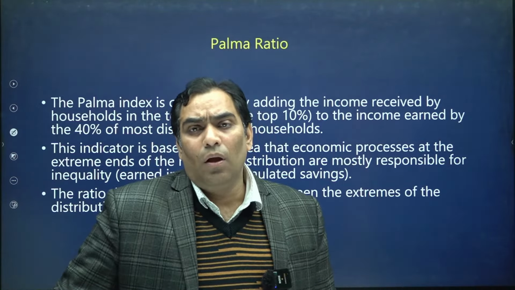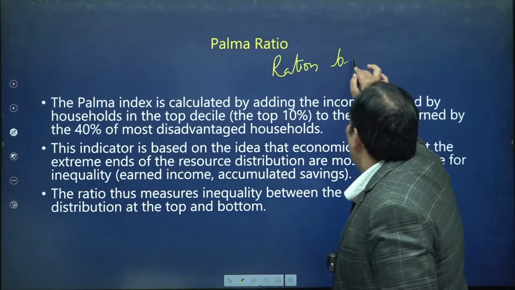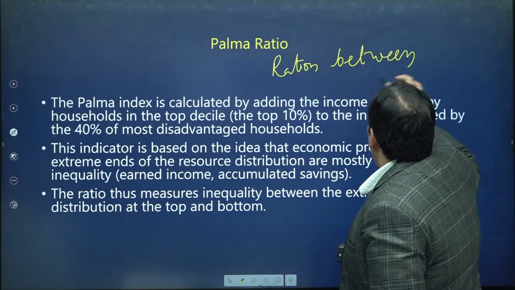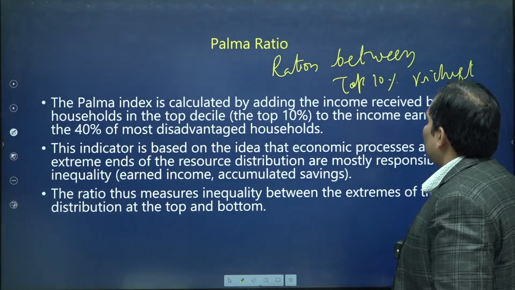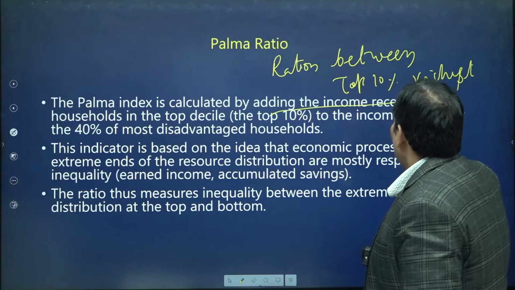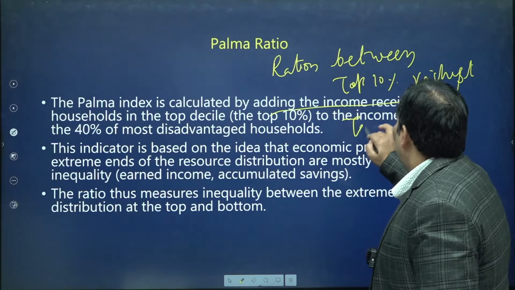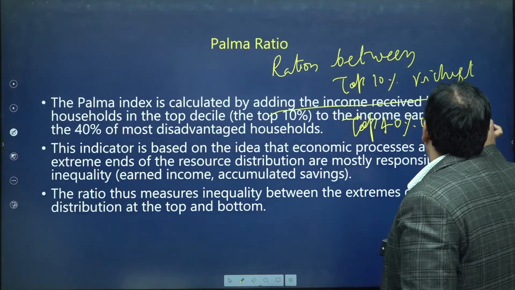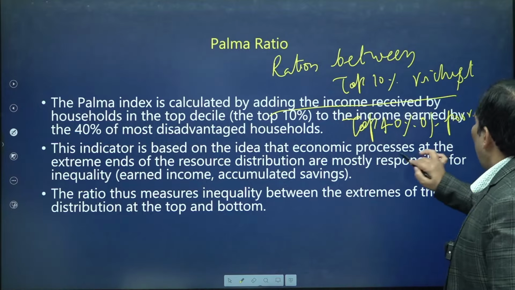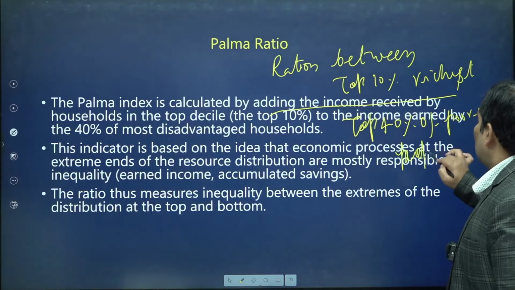That means this Palmer ratio is nothing but the ratio between the top 10% richest people and the poorest 40% of people in the society.